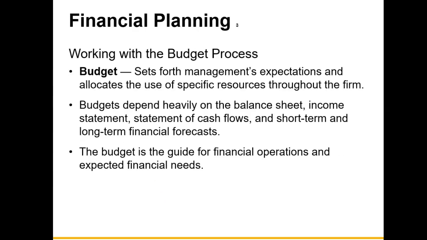Now, to assist that, we prepare what's known as a budget. A budget sets forth management expectations and allocates the use of specific resources throughout the firm. So what a budget does, it shows the expected cash inflows, where they're coming from, and the expected cash outflows, how funds are going to be used.